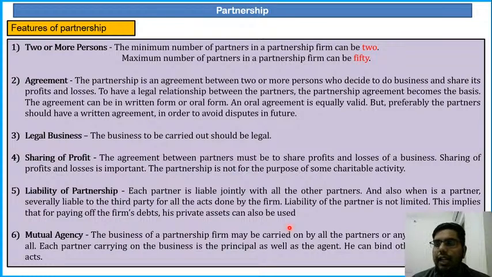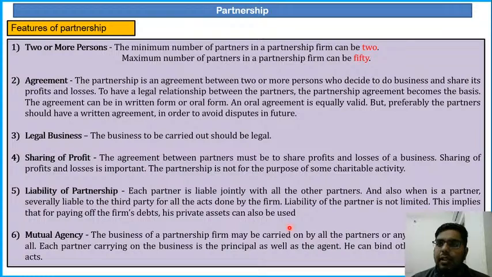Each partner is liable to the outsiders, and each partner is liable to other partners also. Suppose there are 5 partners, and one of them has done a business with an outsider, and due to that there is a debt on the part of the partnership firm.